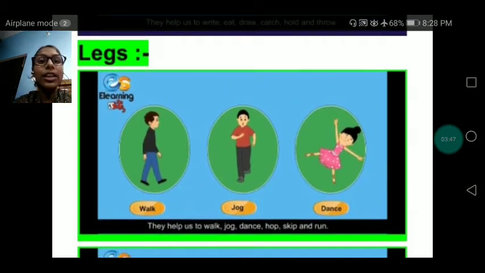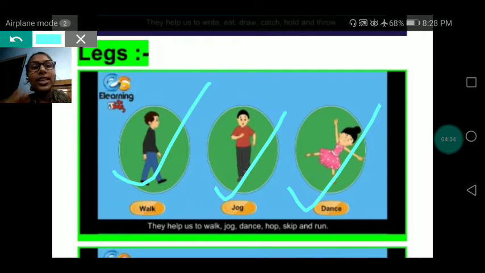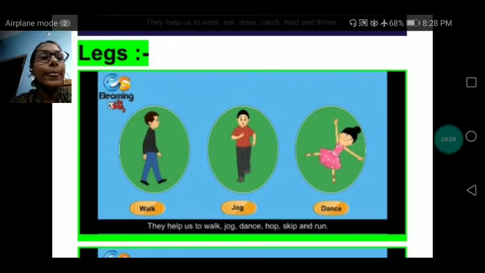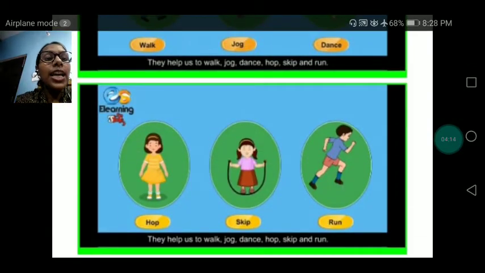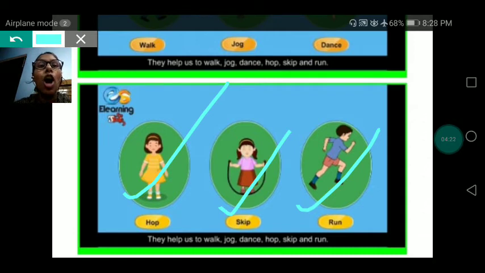Next, with the help of our legs. How many legs do we have, my dear? We have 2 legs. And with the help of our legs, what can we do? We can walk, we can jog, we can dance. With the help of our legs, we can also hop, we can skip, we can run.